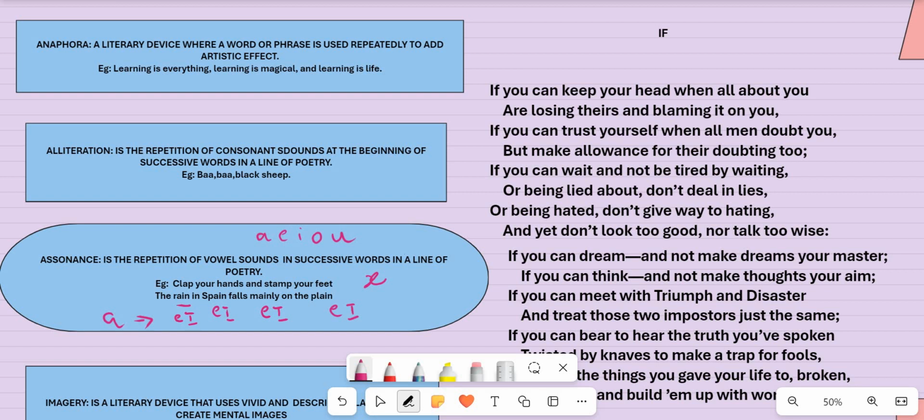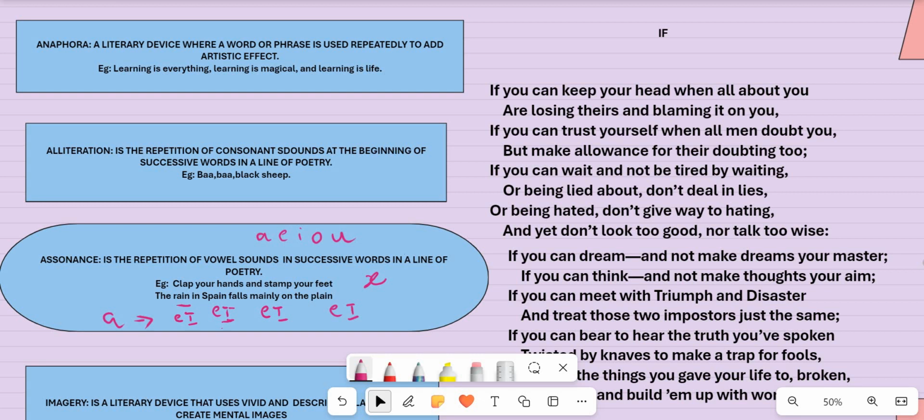You can see the letter A is repeated in all these words and the sound that is produced is also the same. When you say rain, A, Spain, A, mainly, A, plain, A. A is the sound that is used. Now you might be wondering what kind of diphthong I have written here. It's not important. You only focus on the sound that is represented by the letter A. So if this is an example for assonance, can you find an example for assonance from the poem?